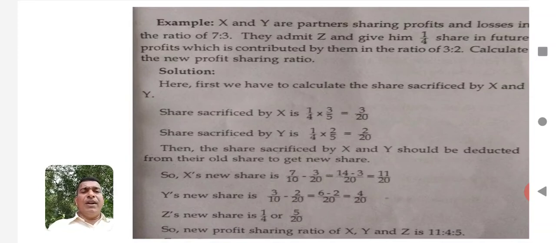Now we have to find out the sacrifice made by X. Sacrifice made by X is 1/4, the profit share offered to Z, multiplied by the sacrifice made by X, that is 3/5, which is equal to 3/20. Then the sacrifice made by Y is 1/4, the share given to Z, multiplied by the sacrifice made by Y, that is 2/5, which is equal to 2/20.